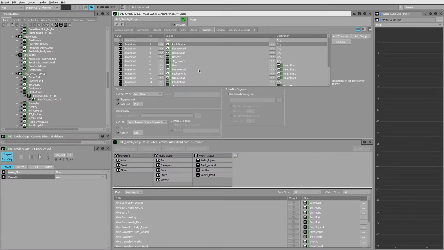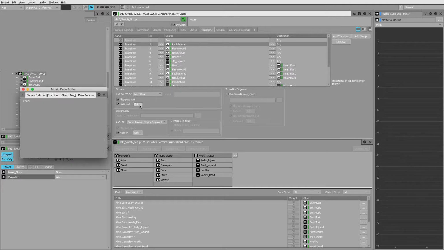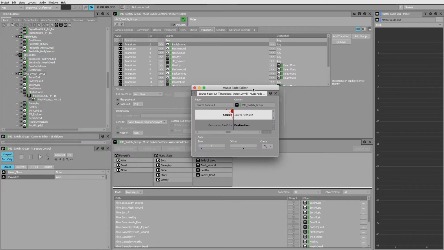Under the Transitions tab, the transition behavior can be set for each playlist container. During a health status change, I had a transition on the next beat and in time with the music. Each of these transitions also have proper crossfades between them, so nothing sounds abrupt or distracting during the transition.